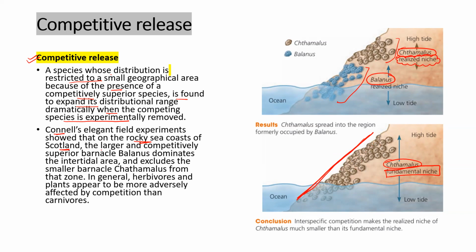So what they found is that the large and competitively superior barnacle, please learn, superior barnacle Balanus, okay? It dominates the intertidal area and excludes the small barnacle Chthamalus from that zone. They were not able to come. But when we remove the Balanus, then we are finding Chthamalus is able to spread. So it is found to expand when the superior was removed. Next, what we find is that herbivores and plants are more affected by competition than carnivores.